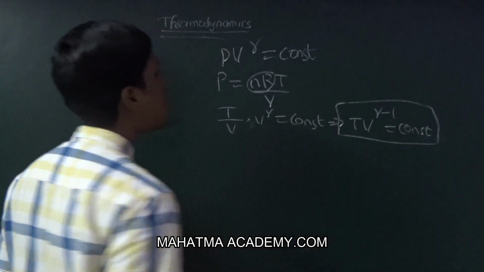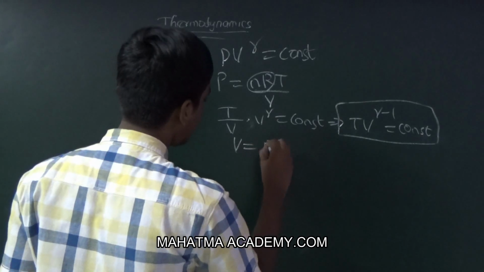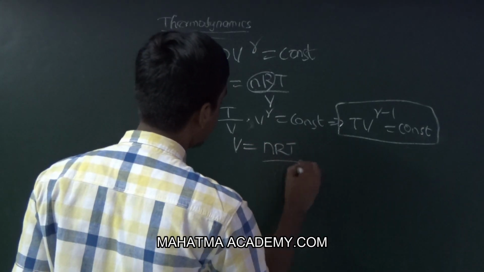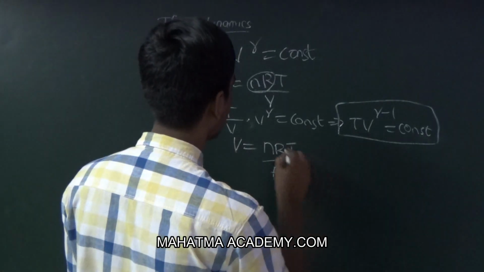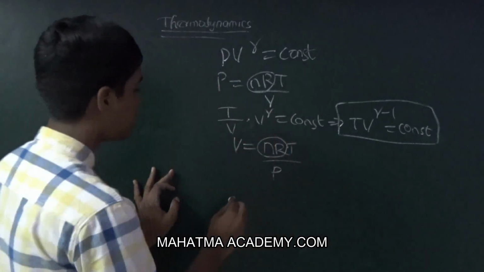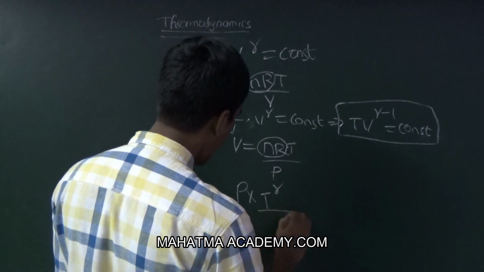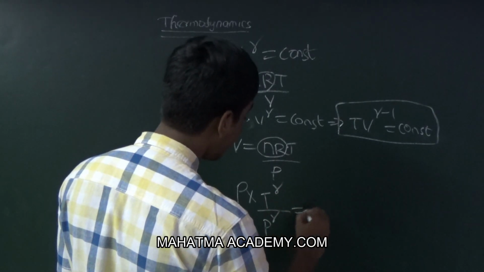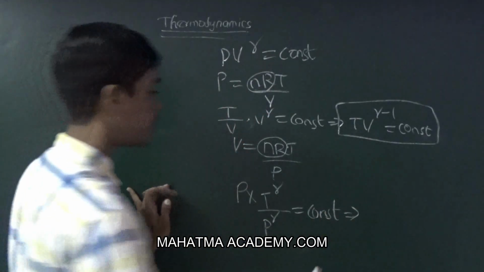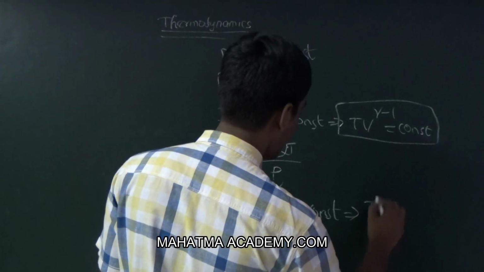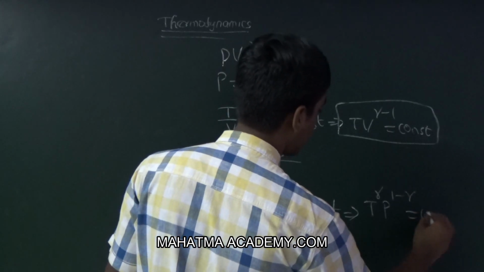Okay. Now, from this, V is equal to nRT upon P. Here these two are constants. So, P into T to the power of gamma and P to the power of gamma is constant. So, we can get it as T power of gamma and P to the power of 1 minus gamma is constant.